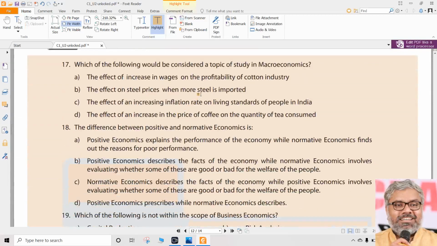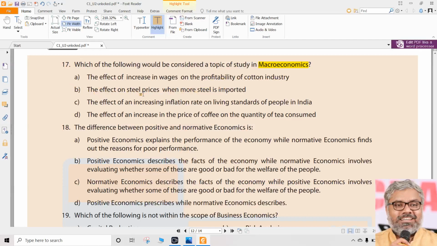In the same way, question number 17. Which of the following would be considered a topic of study in macroeconomics? Once again, what are the macroeconomic things we are talking about? That also we have to look at. In the same way, keywords are enough. We don't need the entire sentence. The effect of an increase in wages on the profitability of the cotton industry is only one industry, so is it part of macroeconomics? Generally, no, macroeconomics is the entire country. So let us wait for the other options.